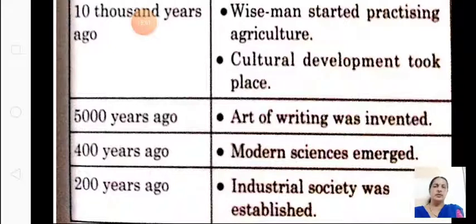I think you don't have any more doubts in this lesson. So for your unit test, you will have only objectives, only multiple choice type questions where you have to click. You will not have anything to type. Okay, so you will have only objectives. So go through your textbook very well.